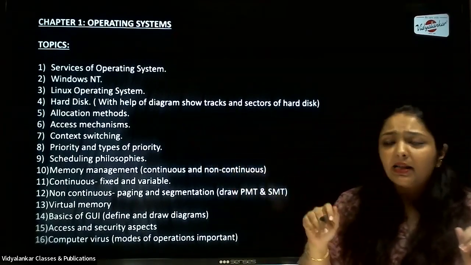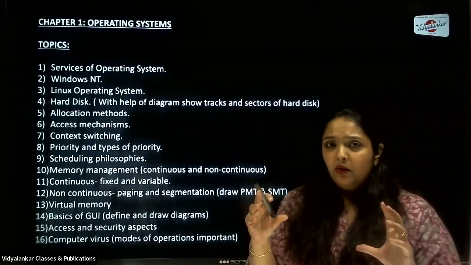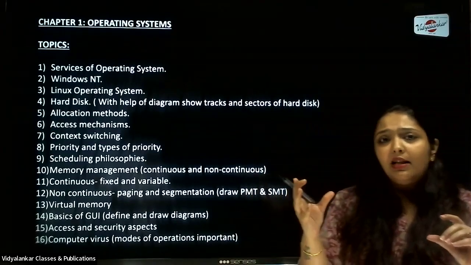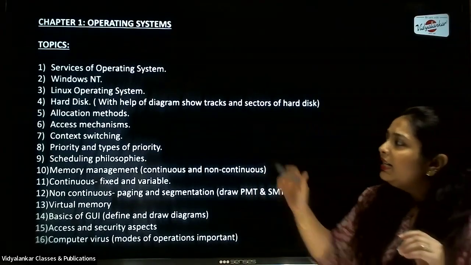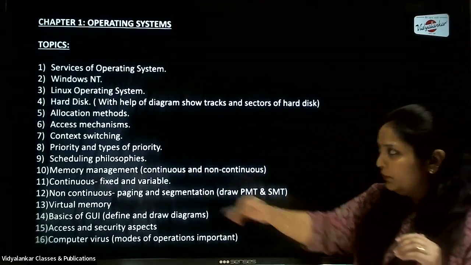Then, coming back to hard disk. So for hard disk, we have the diagram which will depict the tracks and the sectors. Show those tracks and sectors in the diagram while defining hard disk. Then the remaining marks will go for your hard disk definition and explanation.